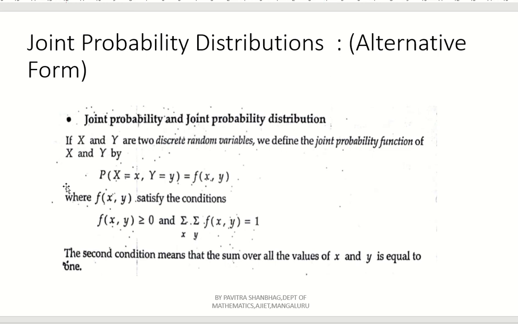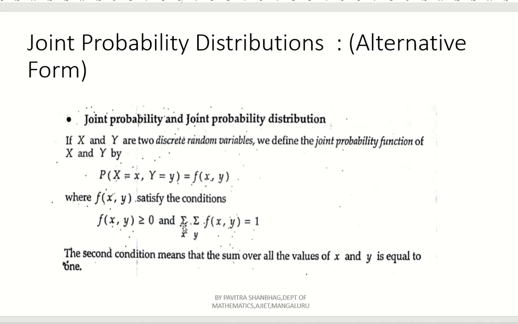See here again, if capital X and capital Y are two discrete random variables, we define the joint probability function of capital X and capital Y by P of X equal to x comma Y equal to y. That is nothing but a function of x comma y. And what are the conditions? First one, f of xy should be greater than or equal to 0, and the summation over x and summation over y of f of xy equal to 1.